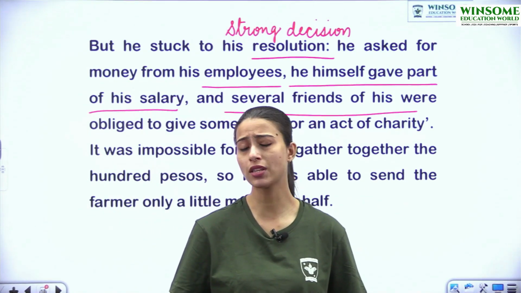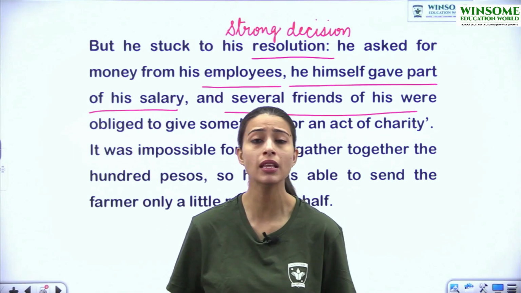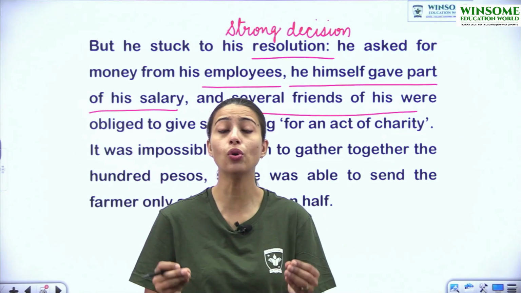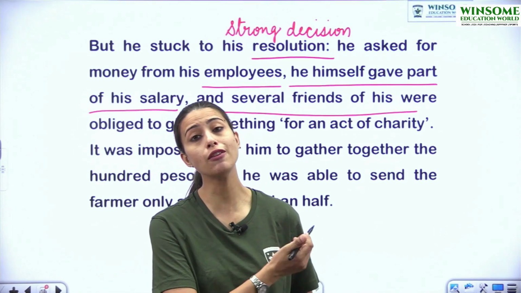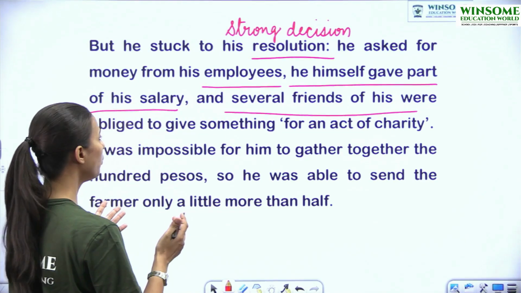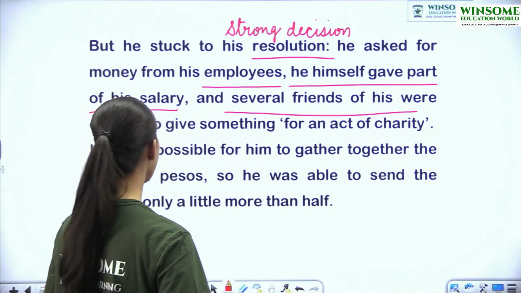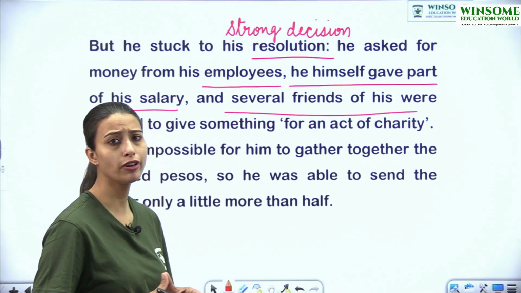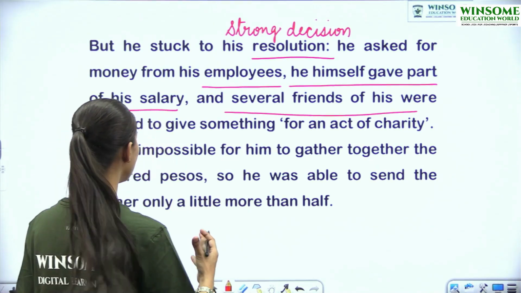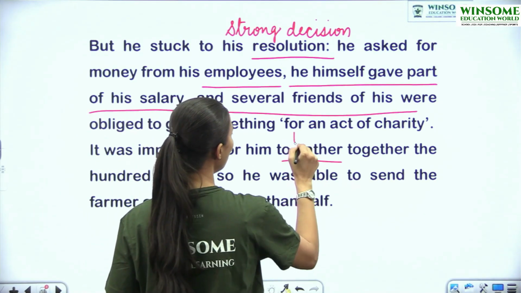Why did the postmaster want to help Lencho? क्यों चाहते थे? Because उन्होंने ऐसी firm faith आज तक किसी इंसान की नहीं देखी थी, और उस faith को alive रखने के लिए he was putting all these efforts. It was impossible for him to gather together the 100 pesos. Means it was not possible for the postmaster and his team कि वो एक साथ इतने 100 pesos collect कर पाएं. Okay? Gather means to collect.